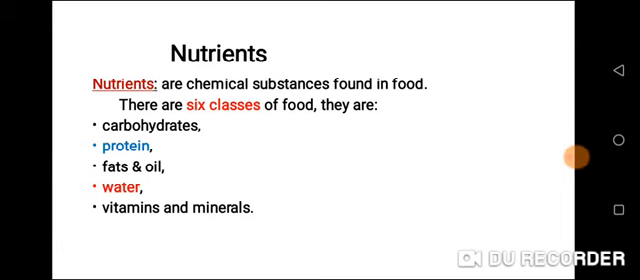Remember that I've said earlier on that nutrients are the chemical substances found in food, like in egg, in fish, meat. The chemical substances found in all those foods is protein. So there are 6 classes of food, which are carbohydrates, protein, fat and oil, water, vitamins, and minerals. Children, remember, these are the 6 classes of food.